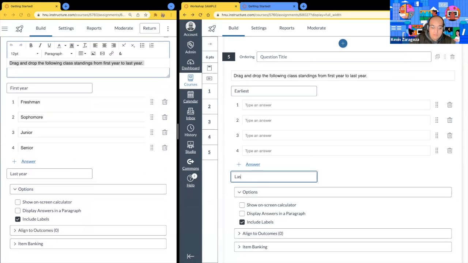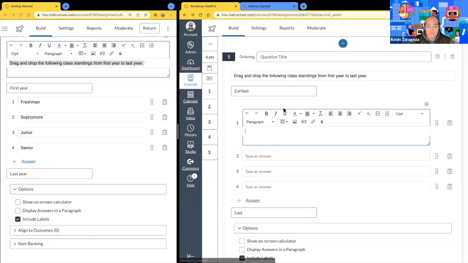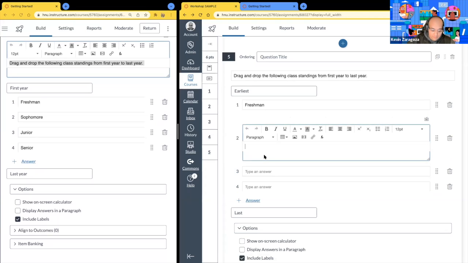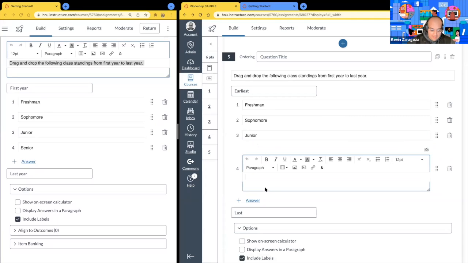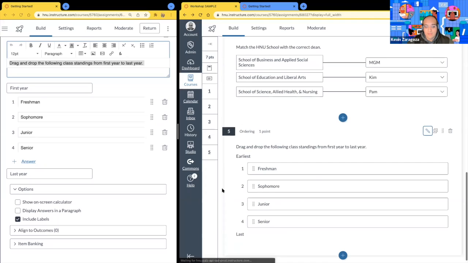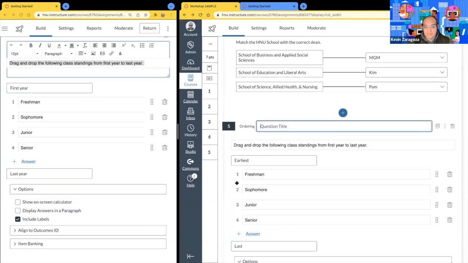Last. Number 1 will be freshman. Number 2, we'll have our sophomore. Junior. And then our seniors. That's the ordering type question.